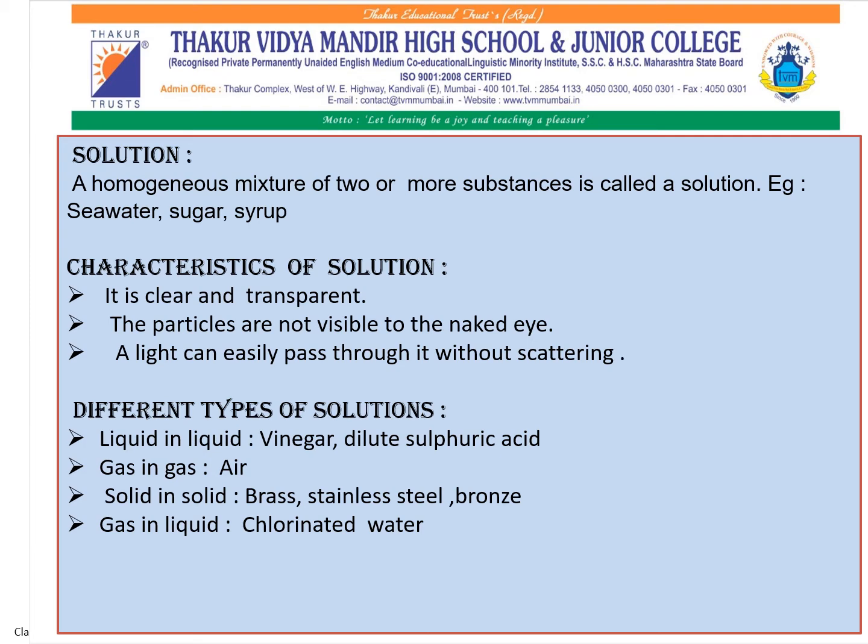As I already told you, the two parts of a solution are solute and solvent. The component of a solution present in a smaller proportion is referred to as the solute, and the component present in the larger proportion is referred to as the solvent.